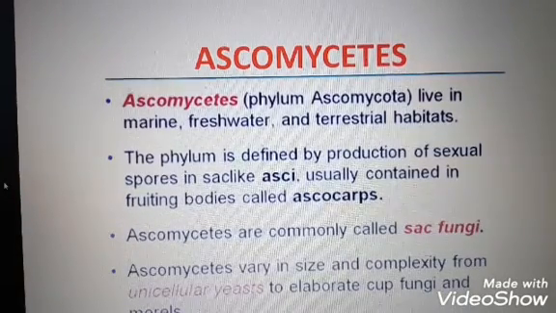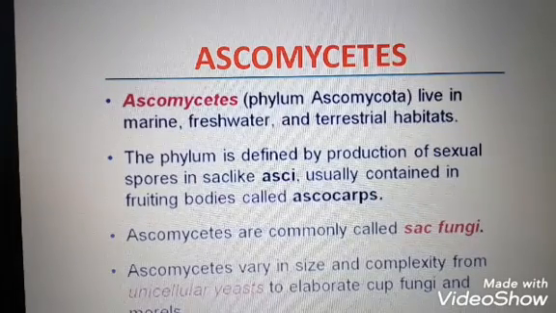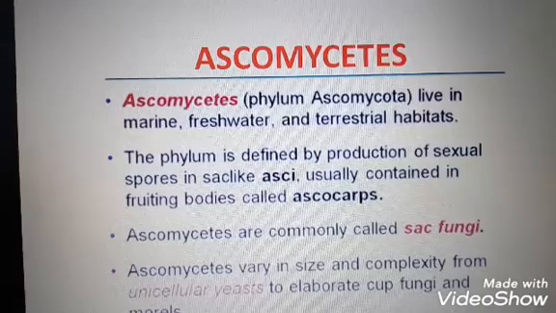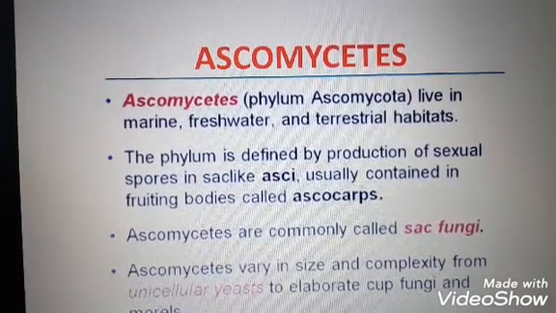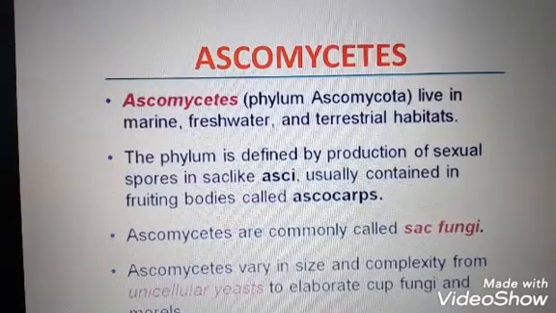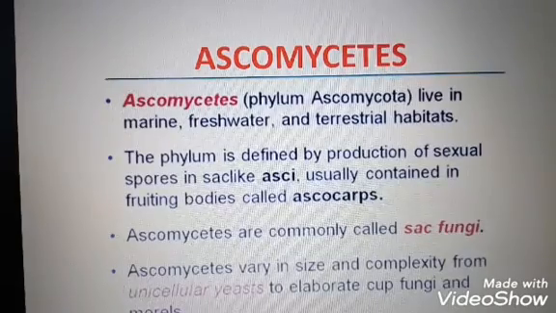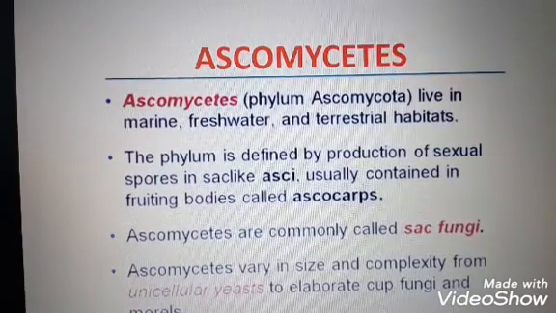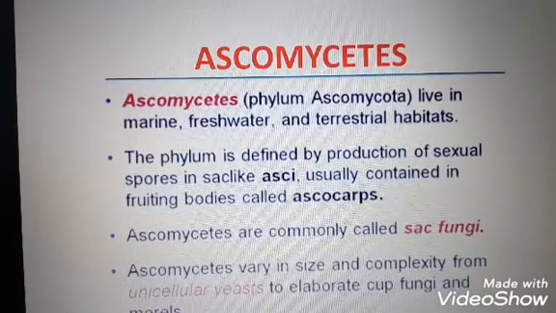Coprophilous means they live in cow dung. Both unicellular and multicellular fungi are seen in this group. Asexual reproduction takes place by exogenous spores known as conidiospores.